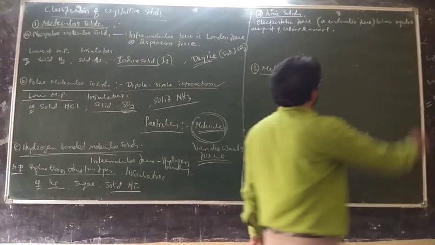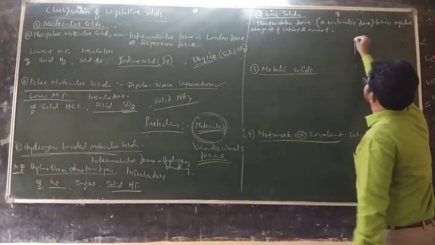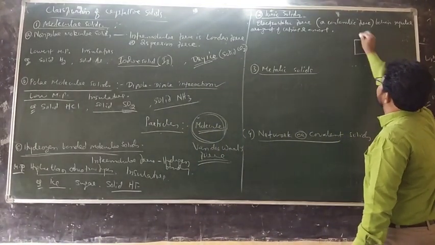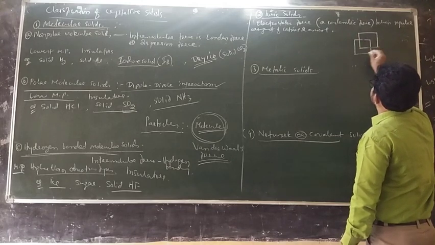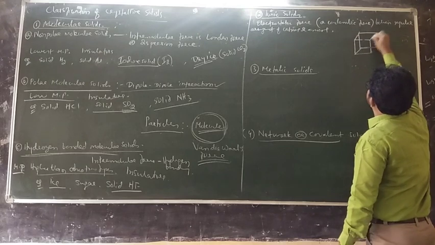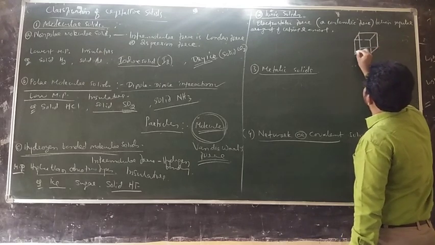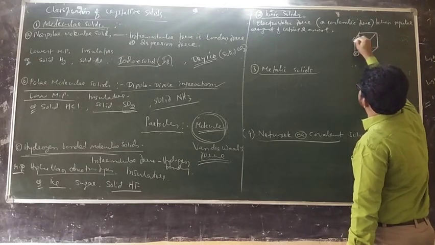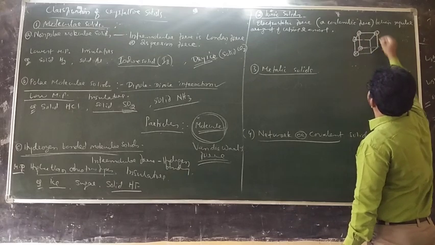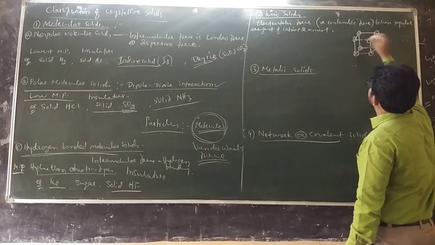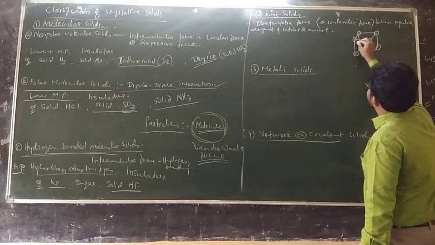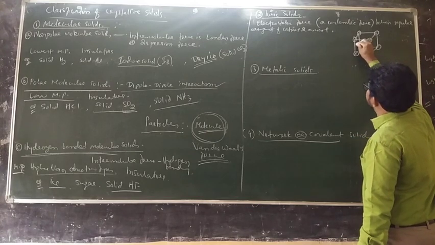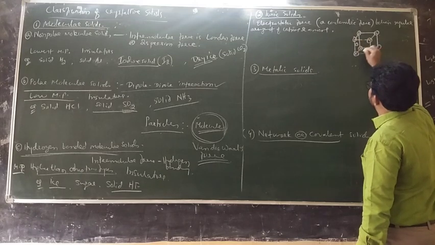There is a geometrical arrangement. For example, sodium chloride, I can show you NaCl. See, this is the cube where all the corners are occupied by chloride ions, and all the face centers of the cube are also occupied by chloride ions.